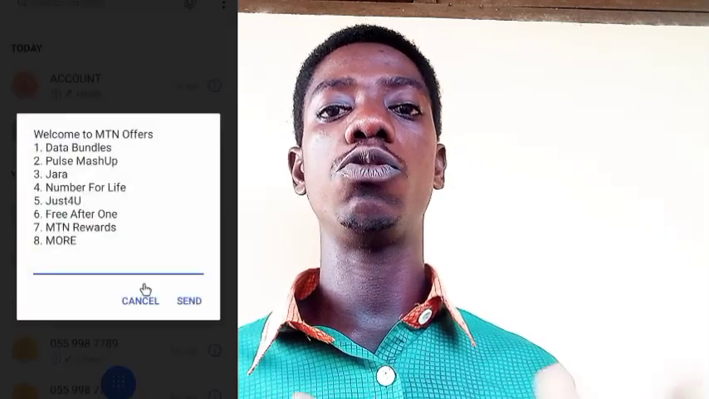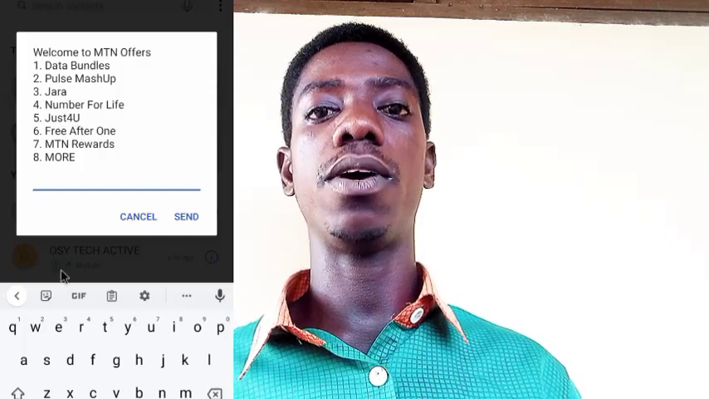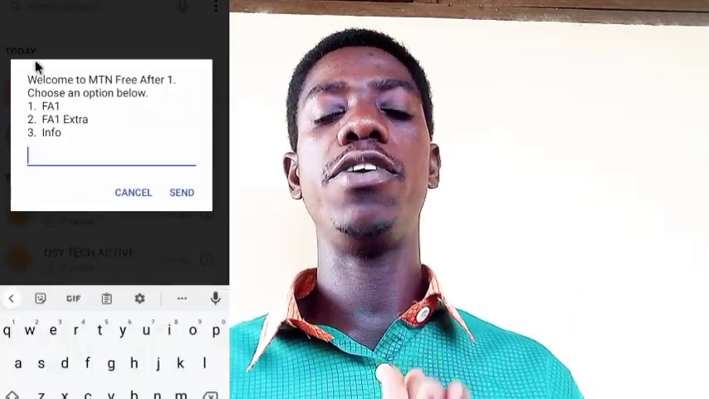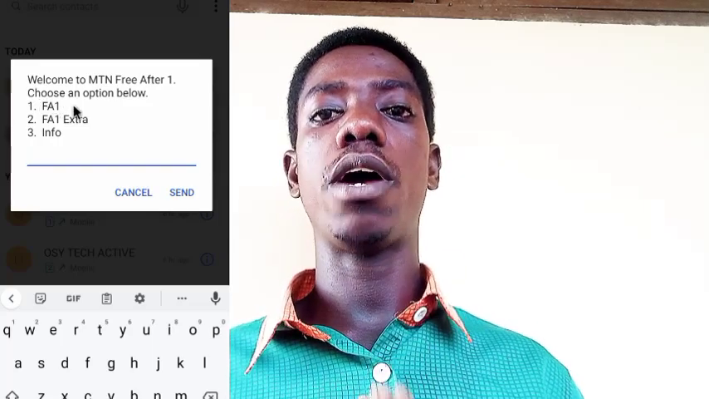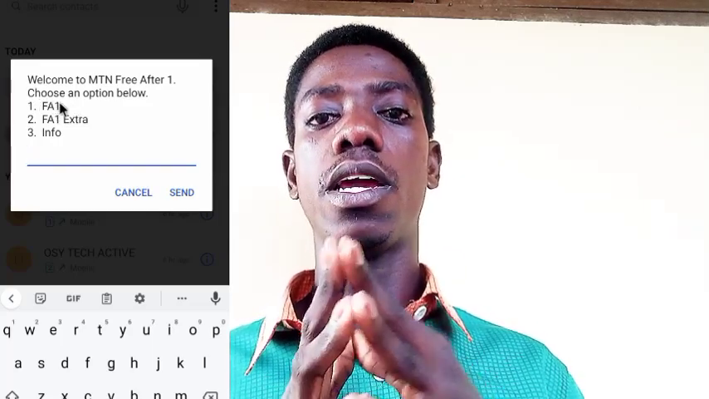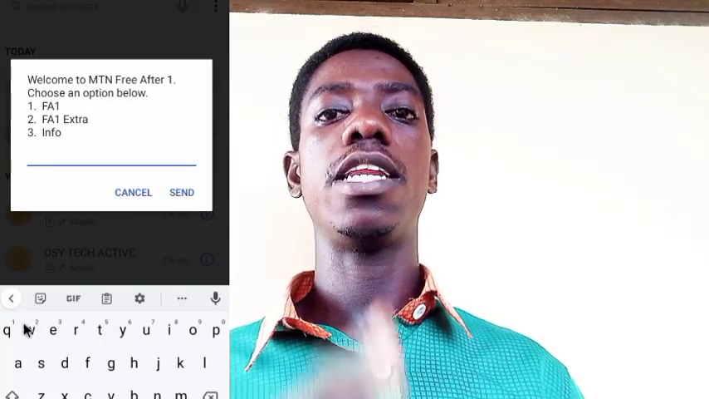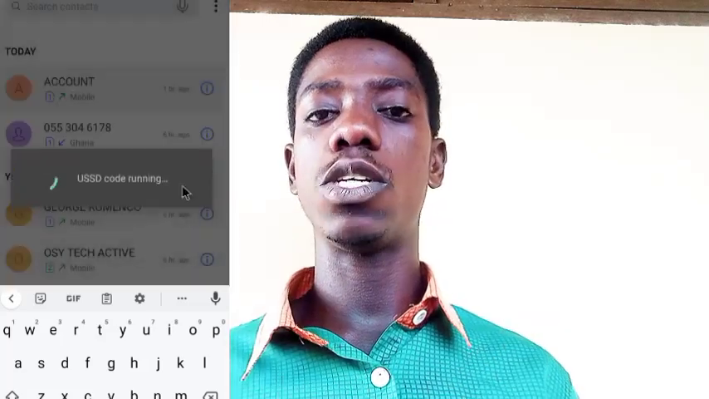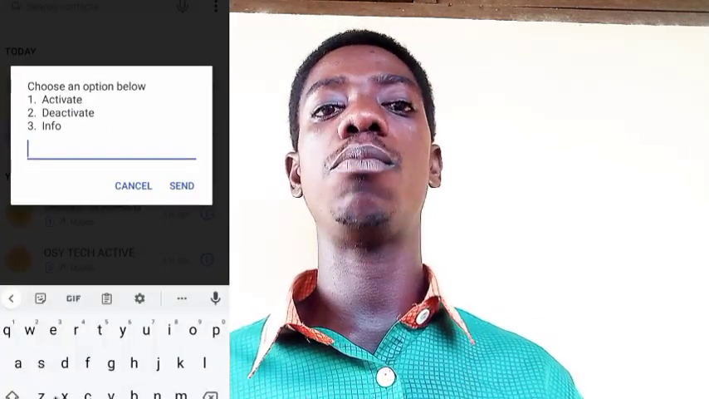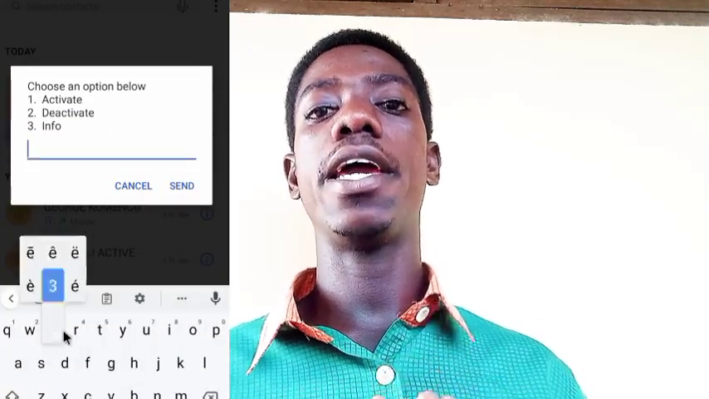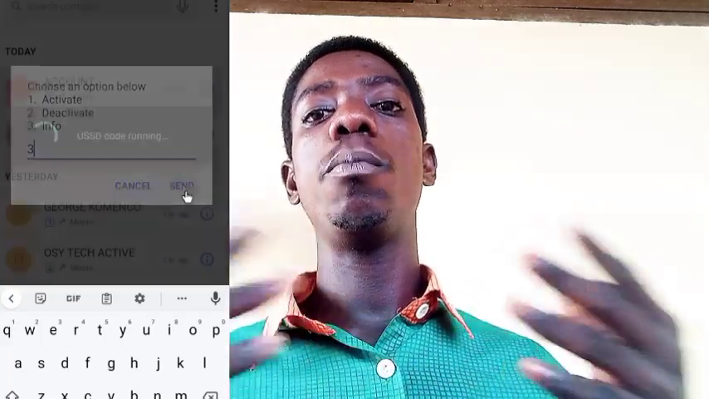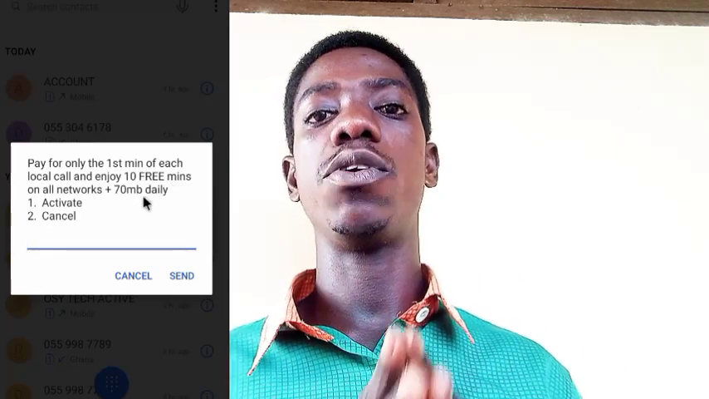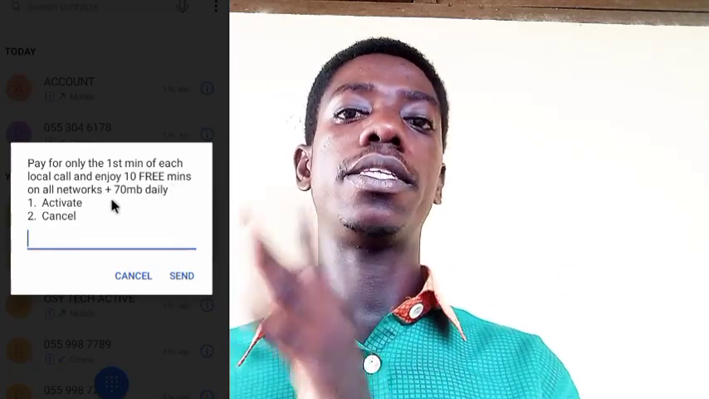Choose option 6, free after 1. Now your option 2, free after 1 extra. What is the difference? MTN upgraded the system. Free after 1 is the normal one, where we make a call, the first minute is 35 pesewas, then we make calls up to 10 minutes.